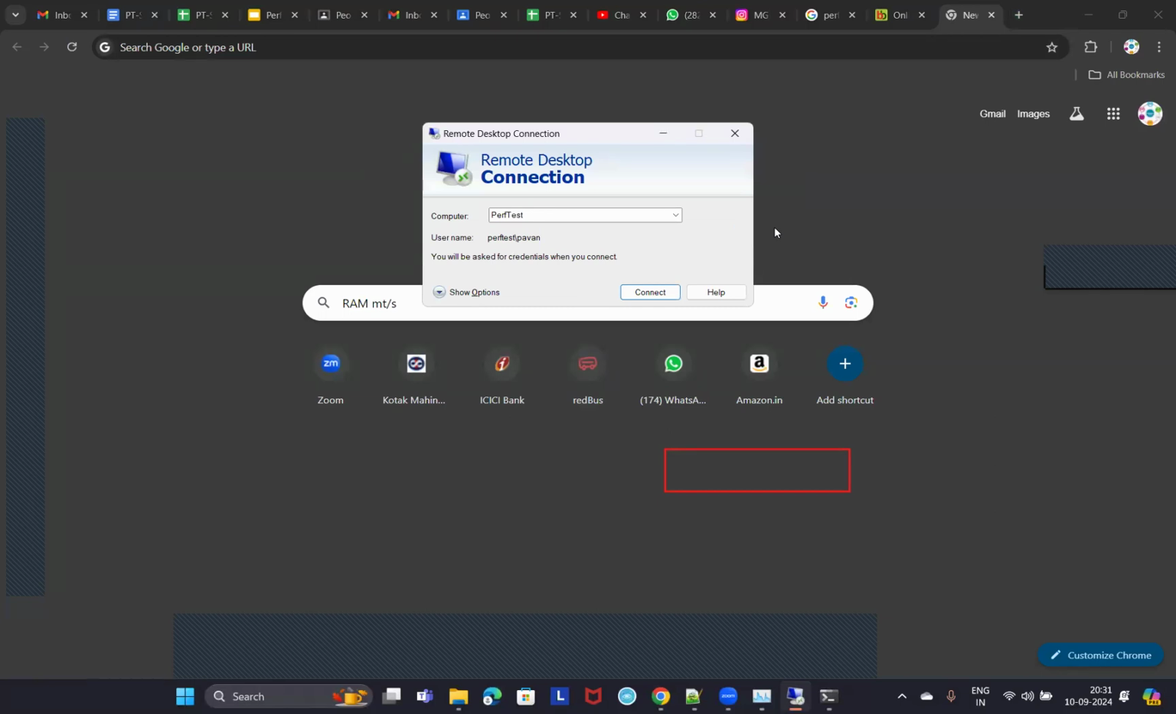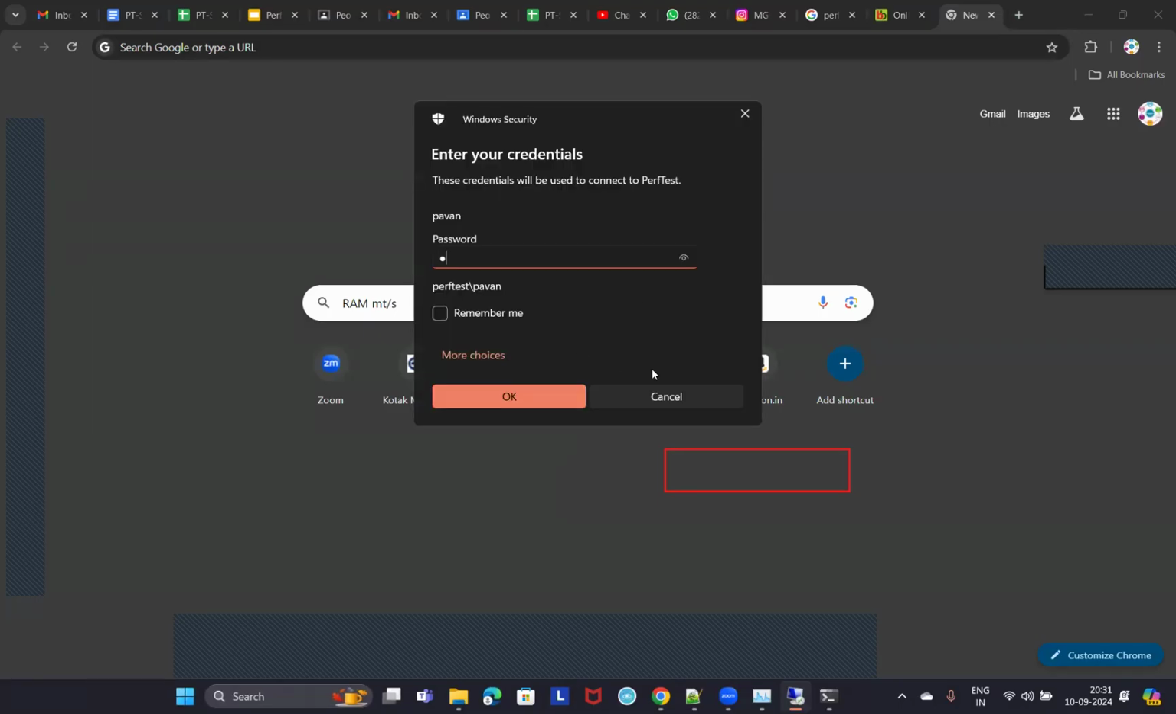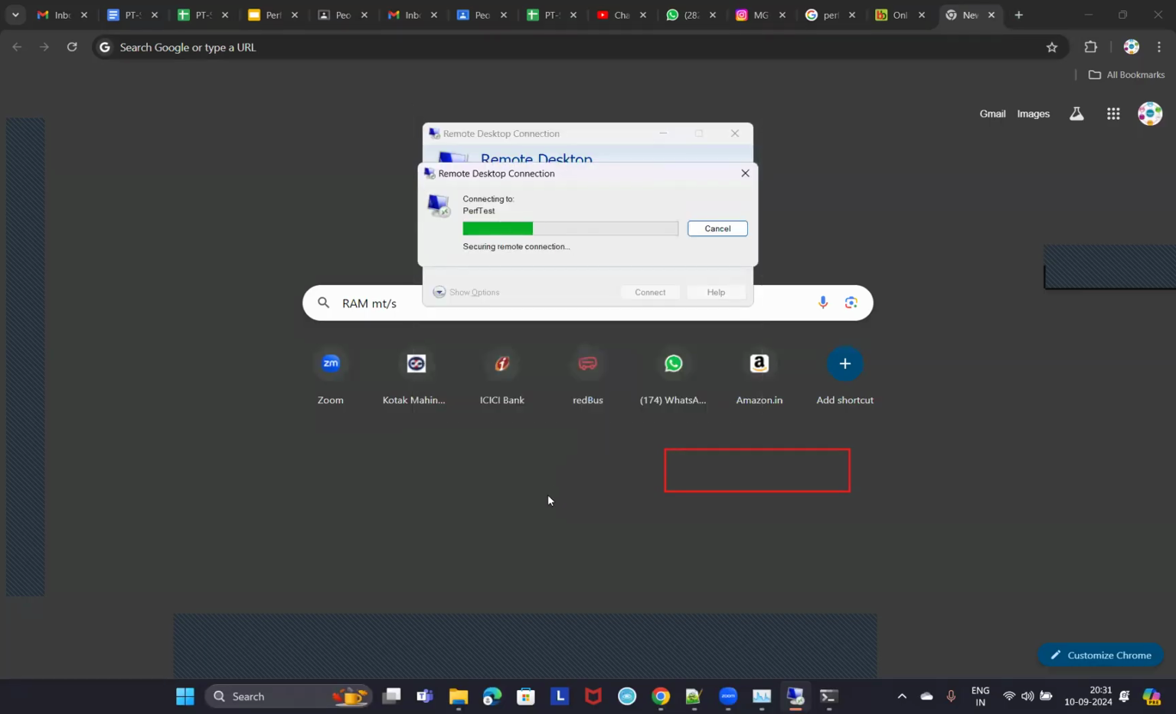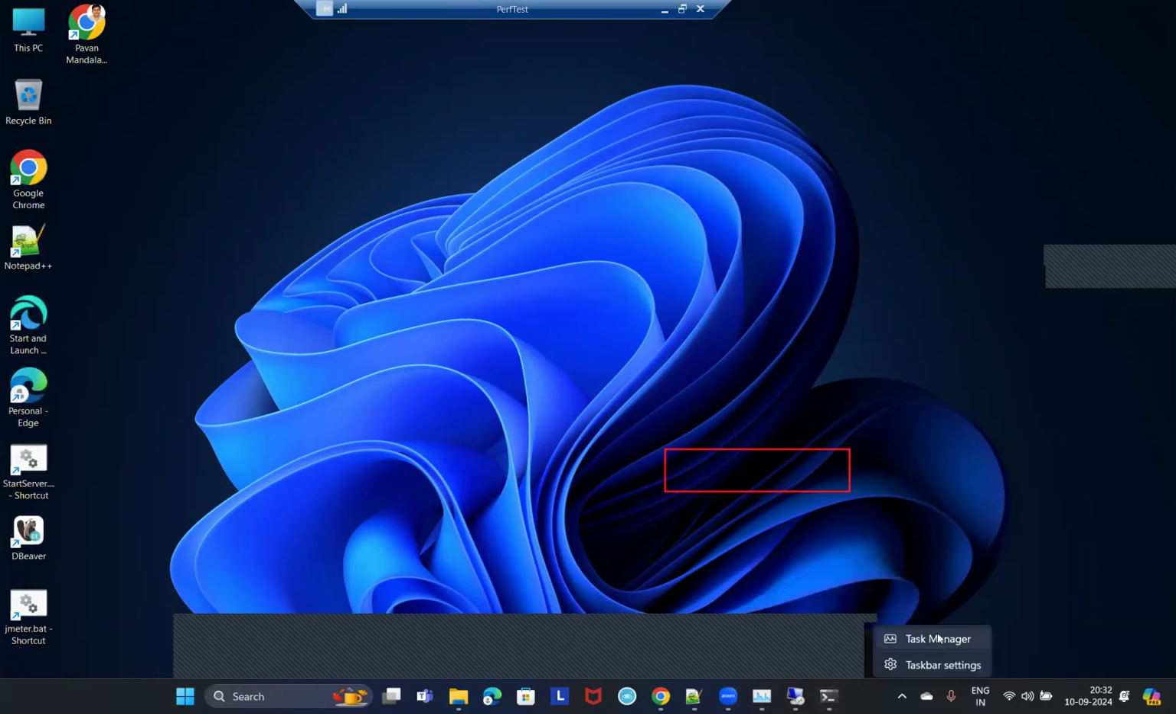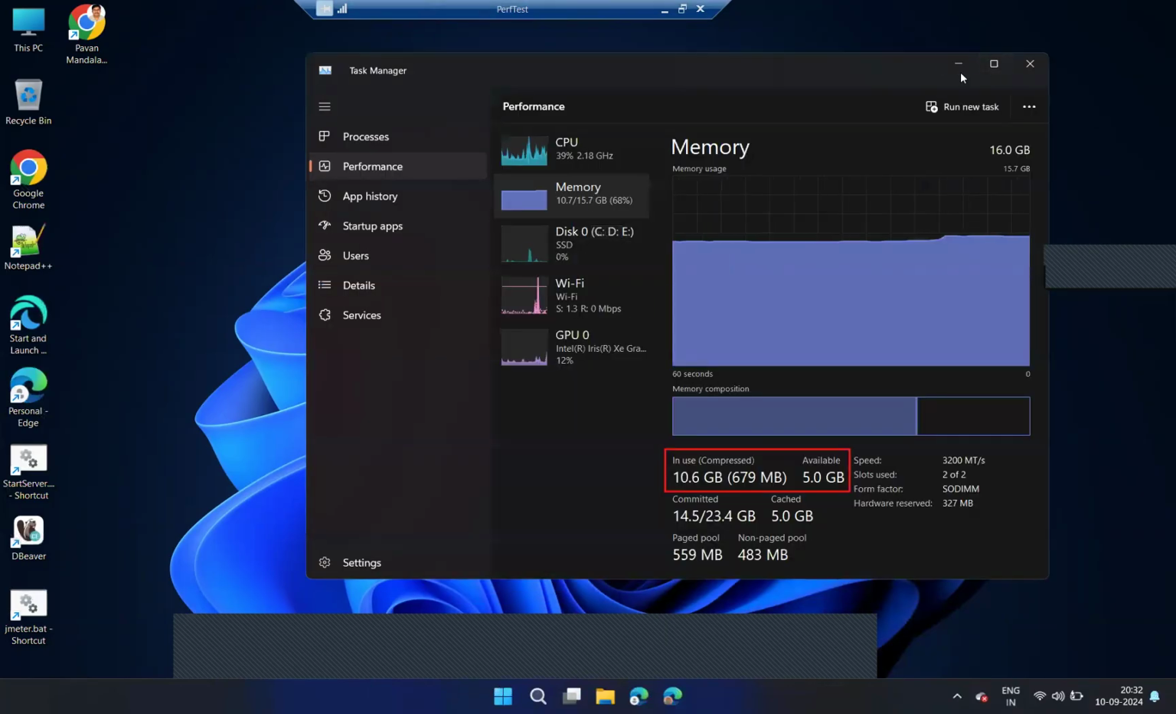So what information do you need to know? You should know the IP address or the host name and credentials of that machine, isn't it? Now this is the host name of that machine, my other laptop. And let me connect to that. It is securing a remote connection to the other laptop. Right. Now this is my other laptop. I had connected to that laptop through a remote desktop connection. And now let's see that laptop's RAM configuration.